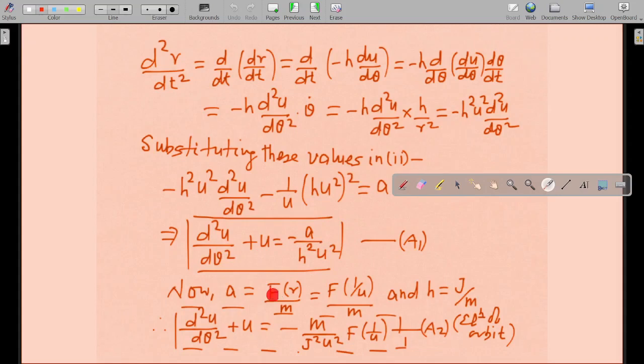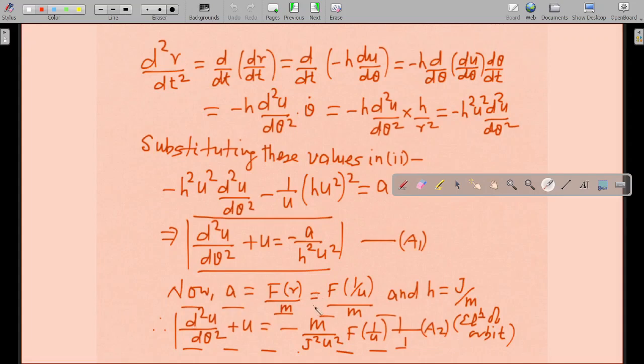Now a equals f of r by m, so f of r is equal to f of 1 by u, and h equals j by m. We have already derived that h equals j by m, angular momentum per unit mass, as seen in the previous slide, and r equals 1 by u. Now a equals f of r divided by m, because force is equal to mass into acceleration.